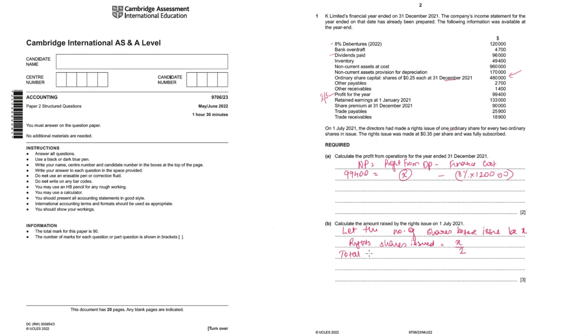So total shares after rights issue is equal to x plus x by 2, which is this one and this one. But do we know the total number of shares after the rights issue? Yes, 480,000 is the share capital, but the face value is 0.25, so we will divide by $0.25. We will get the number of shares, which is equal to 3x by 2 if I simplify this.